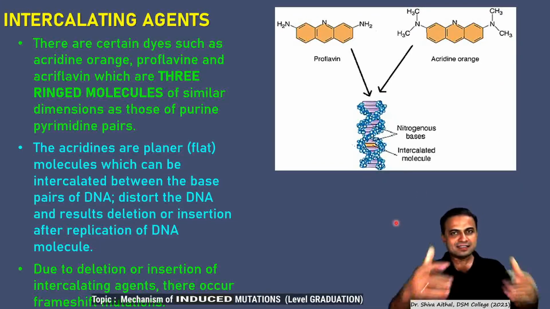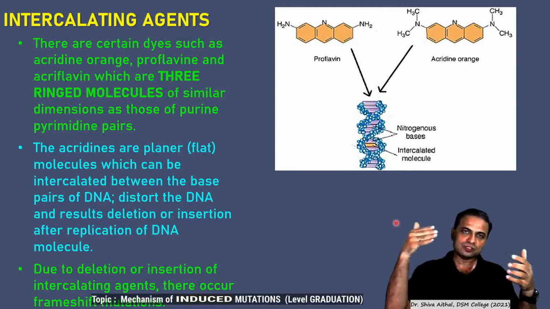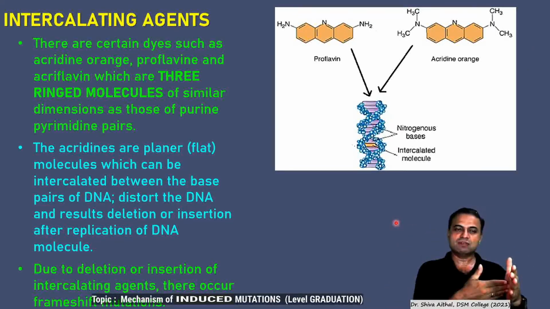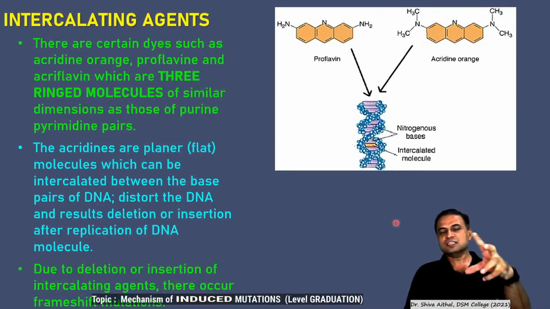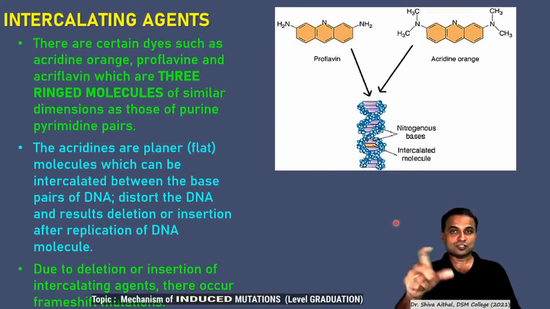These acridines are flat, they are planar, which can be intercalated. Intercalation means they just enter the space which is available, and they distort the DNA, and this results in a deletion or insertion type of mutation during the DNA replication.